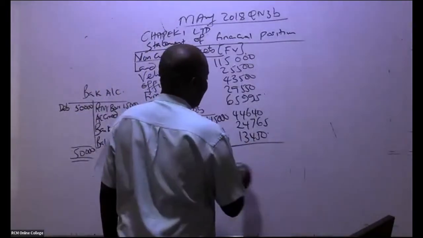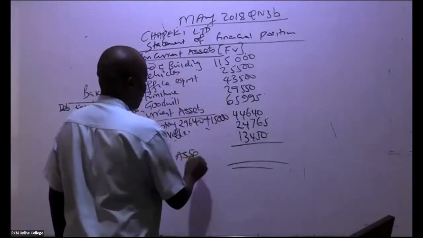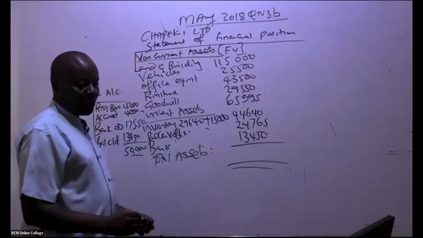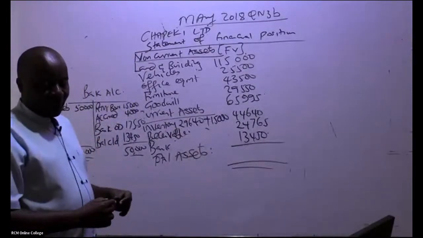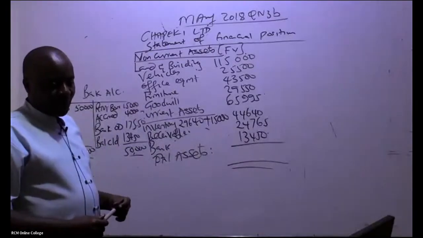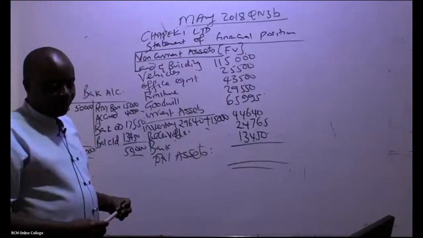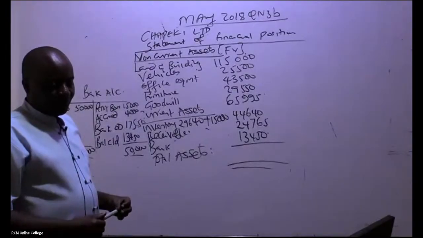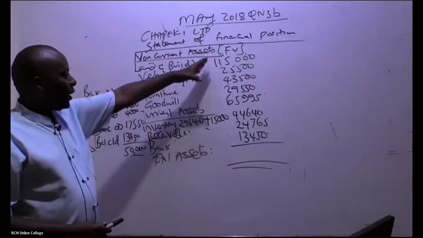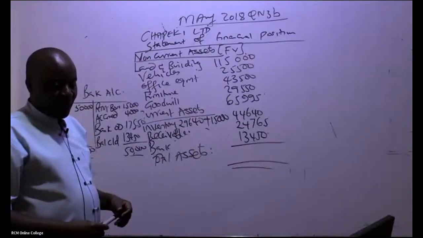So please come and give me the total assets. If you add up everything, what do we have in total? Total assets will end up giving us what figure? You are adding up everything.